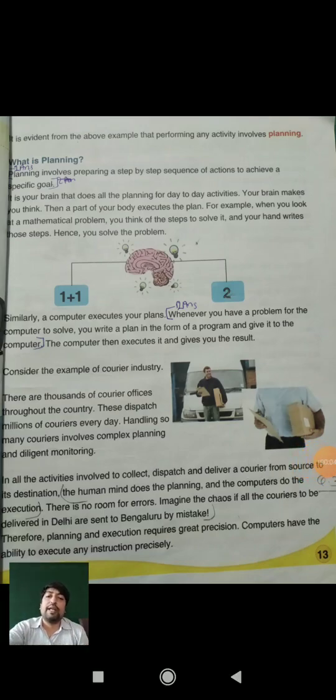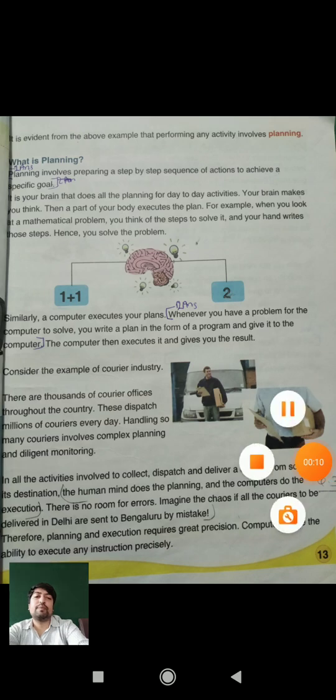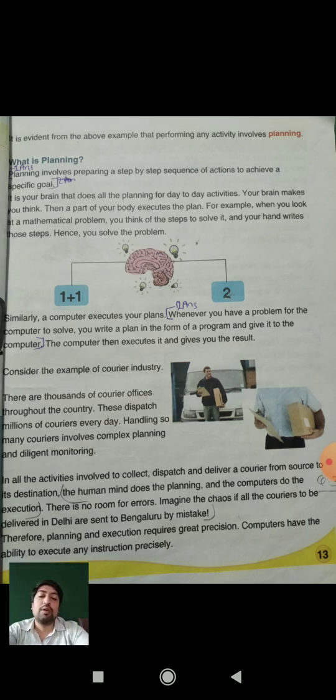Hello students. In the yesterday's topic we learned what planning is and the details about the different kinds of planning. We saw one example of a mother who made a list of the different products to be purchased from the market. From that example we got the concept of planning, and today we will see another example.